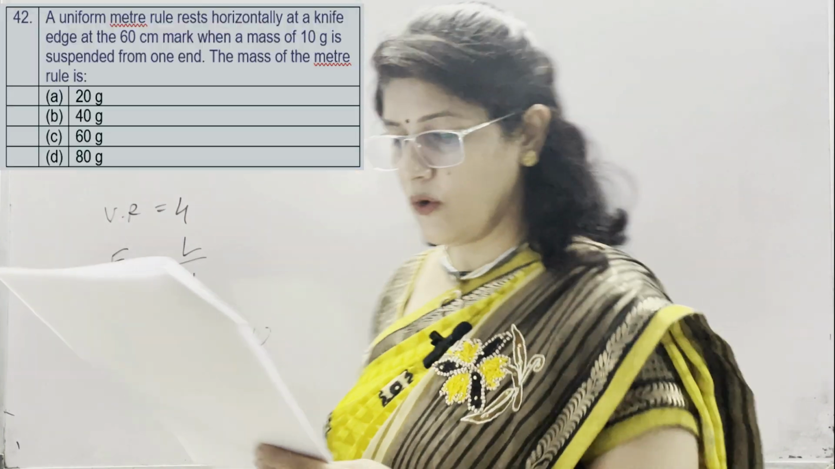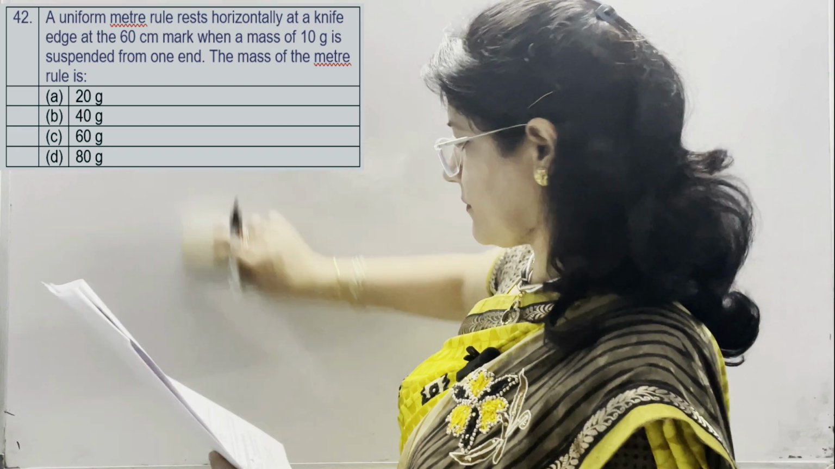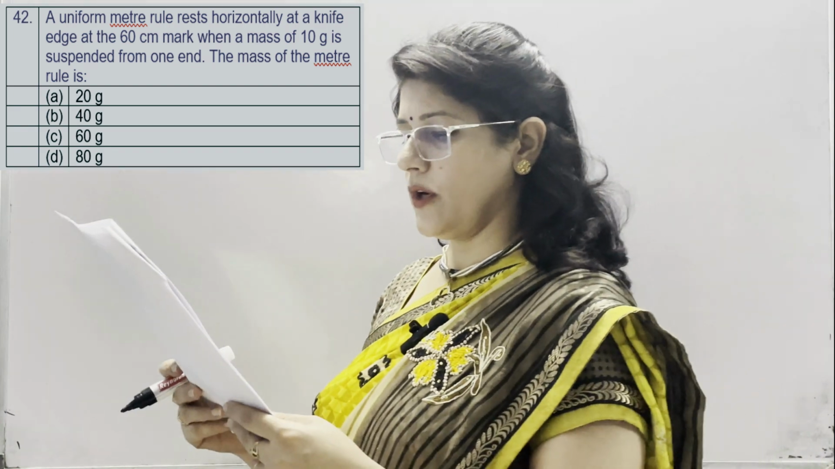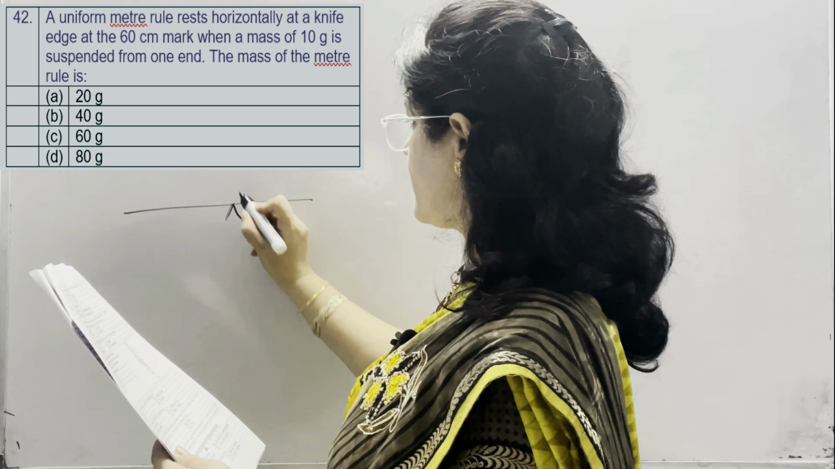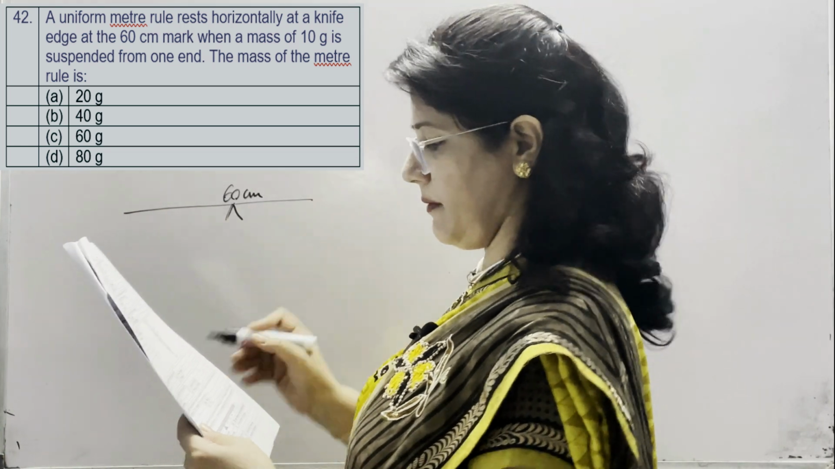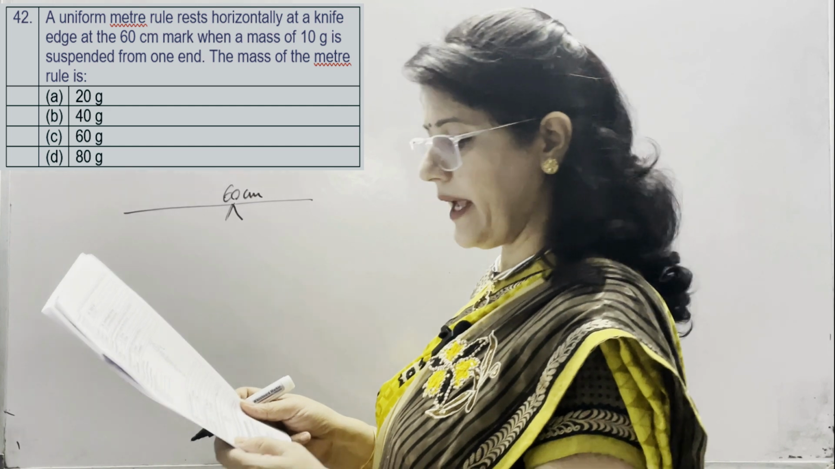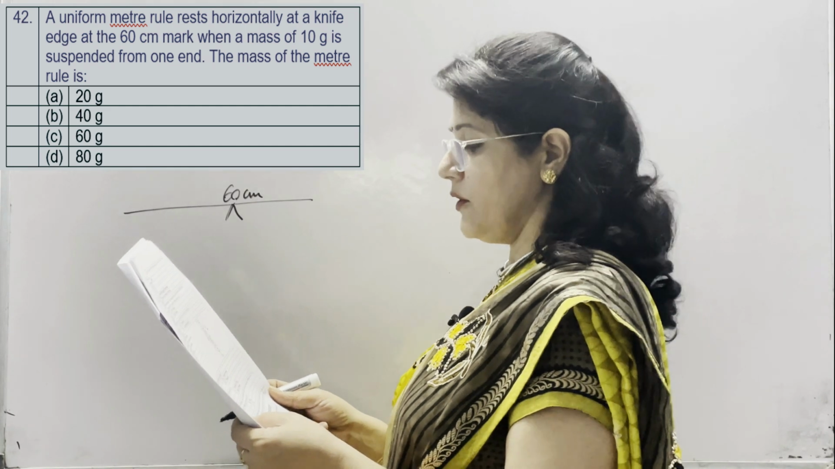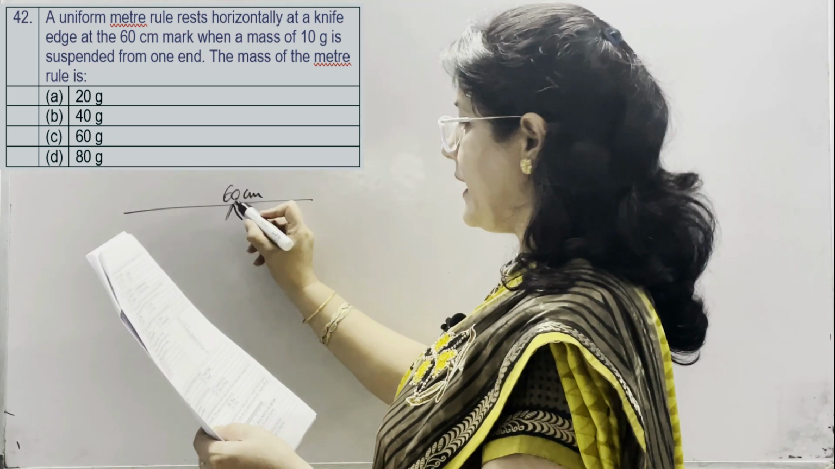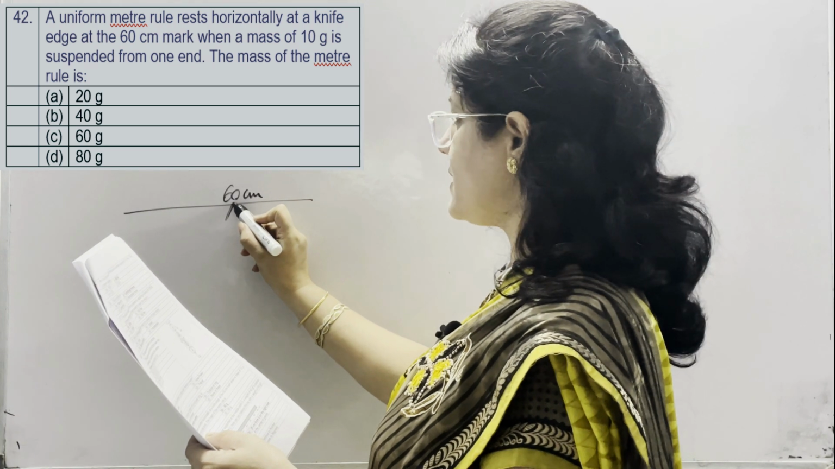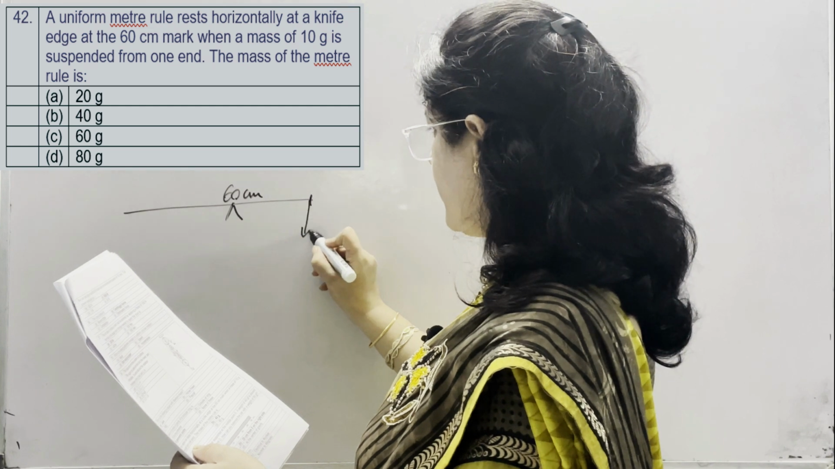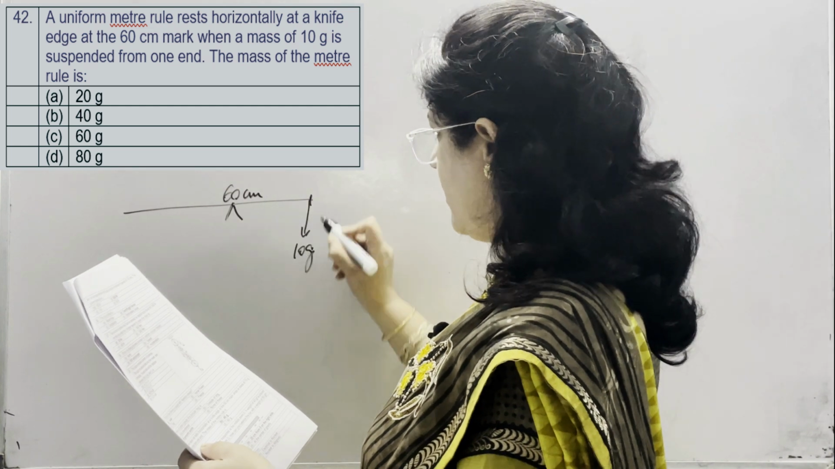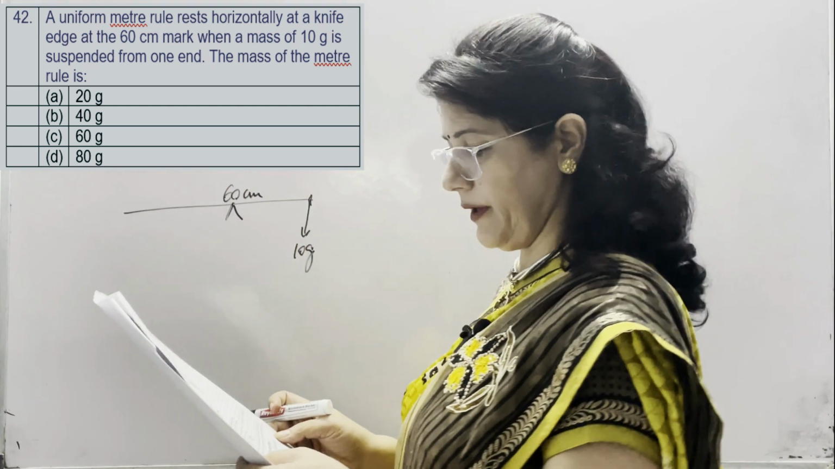Now next, again numerical. A uniform meter rule rests horizontally at a knife edge at the 60 centimeter mark. When a mass of 10 gram is suspended from one end. First of all, we should know that mass should be suspended on the side which is shorter. So, 10 gram of the mass is suspended on this side which is the shorter one.